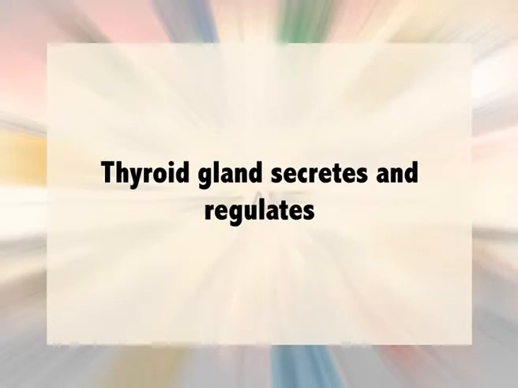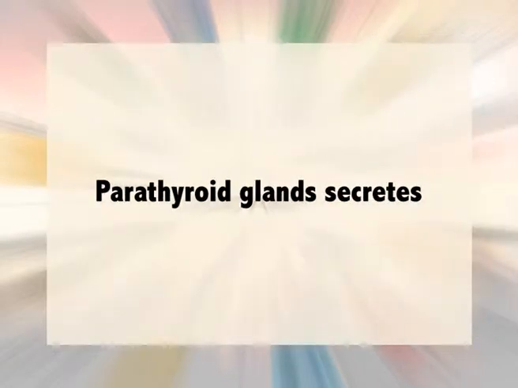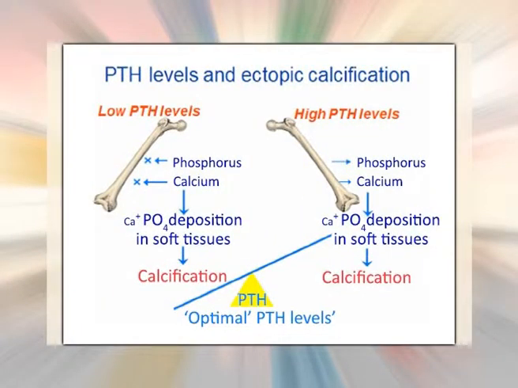Thyroid gland secretes and regulates thyroxine and triiodothyronine, acting on metabolism also. They increase cellular metabolic rates. Parathyroid gland secretes parathyroid hormone, regulates calcium homeostasis. The parathyroid hormone PTH is involved in regulation of the calcium levels in the blood. The PTH increases the reabsorption of calcium in the kidneys and uptake of calcium from the digestive system.